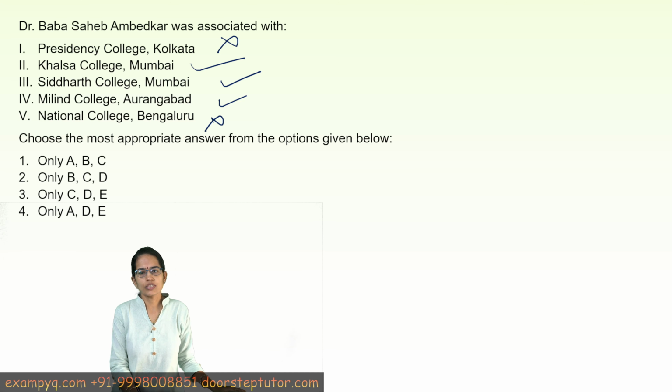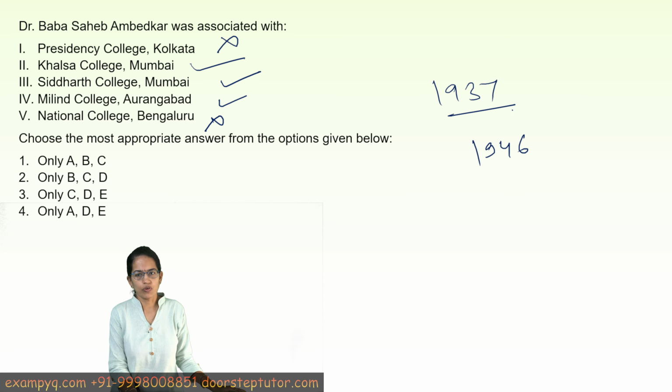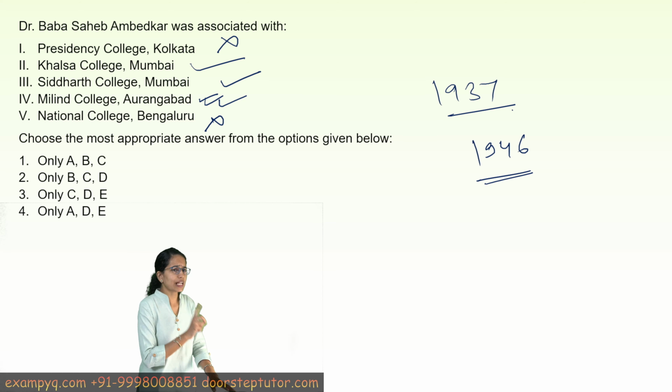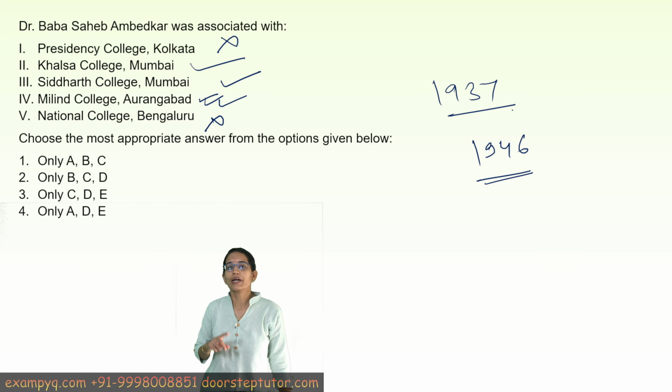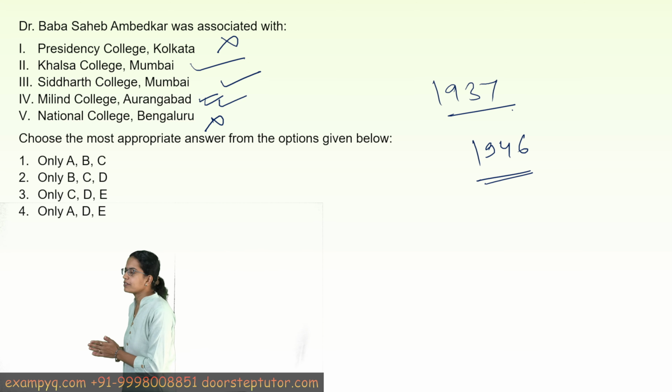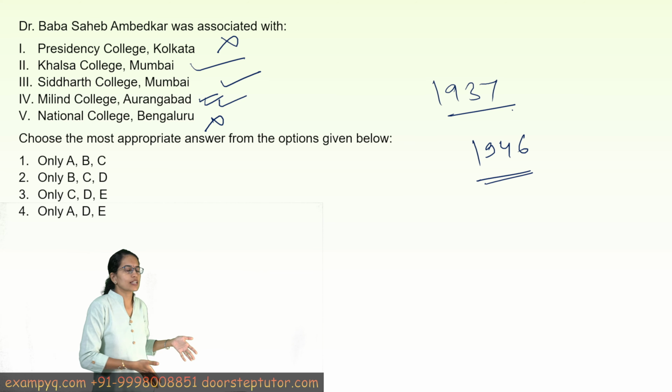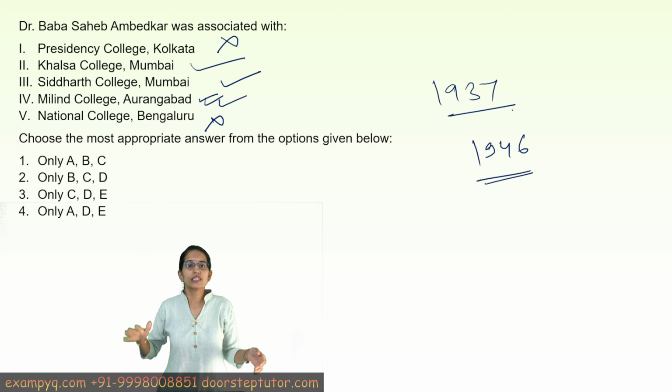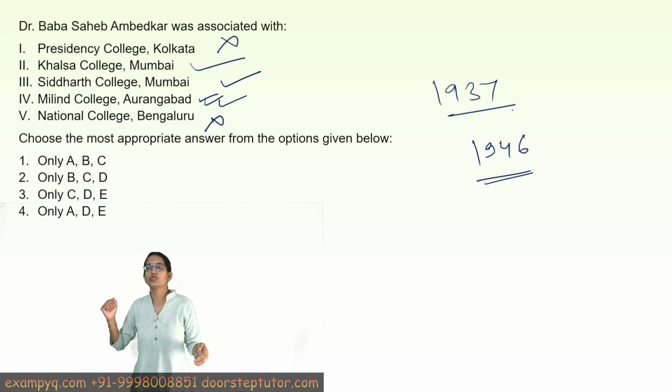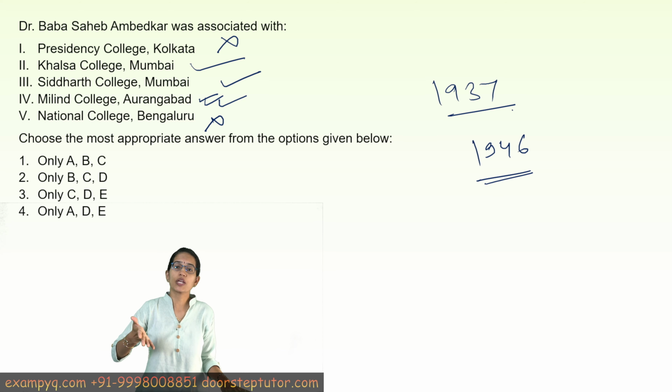So Khalsa College was established in 1937. Then you have Siddharth College, which was established in 1946. He was also involved in the establishment of Milind College in Aurangabad. So those were some of the questions. Every time we have one of the questions on major social reformers and their educational contribution. It could be in the form of where they themselves got educated, or which educational institutions they established. The major ancient educational institutions, the educational institutions established during pre-independence, post-independence, the major governor-generals, viceroys, or British personnel who established some of the universities are also asked.